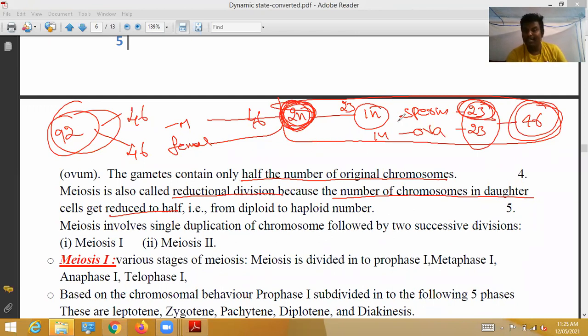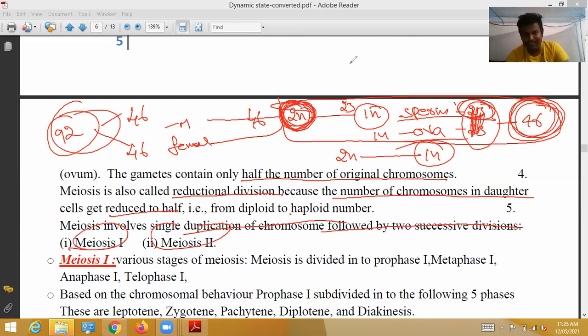In gametes, there are haploid sperm and haploid ova. When these two are combined during intercourse, 46 chromosomes are formed, and a baby is formed. So that is from diploid to haploid. It is called diploid parent body to haploid gametes. Meiosis involves a single duplication of chromosomes followed by two successive divisions, so meiosis 1 and meiosis 2 divisions.